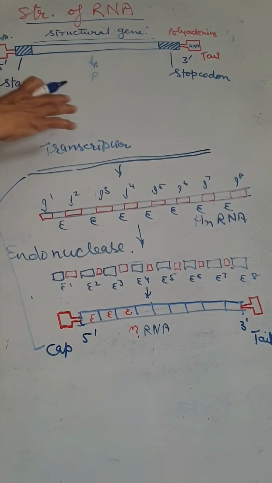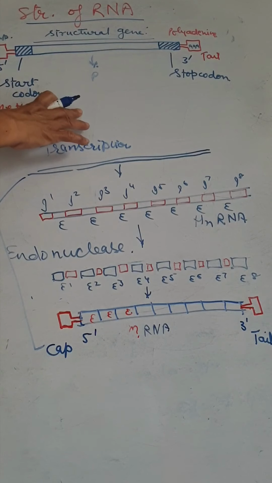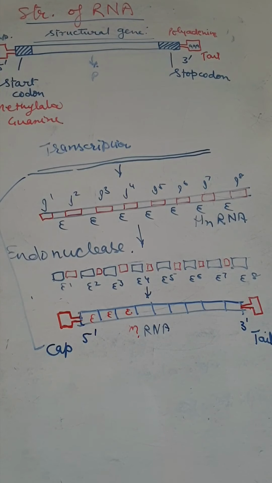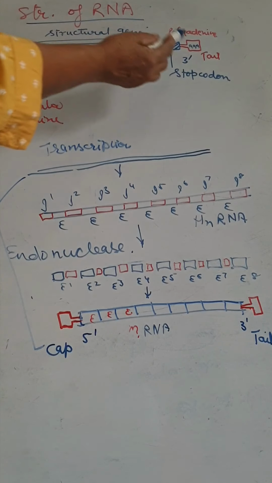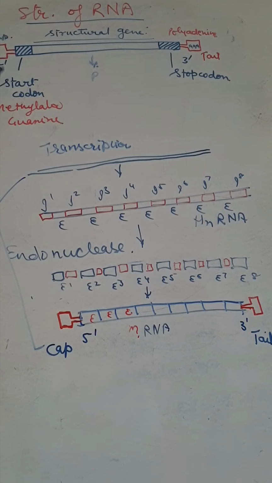That's why we call it an unstable compound. Here the 5 prime cap is there, the tail is there, the start codon is methylated, and the start codon is AUG.